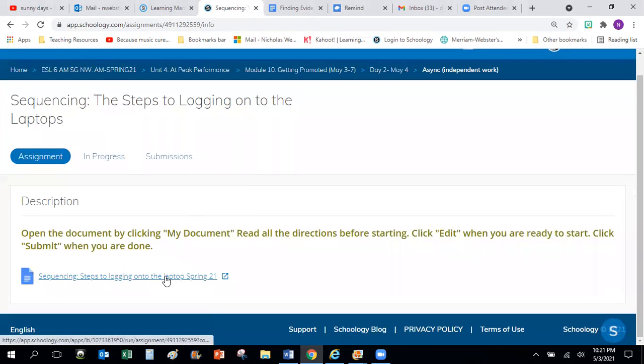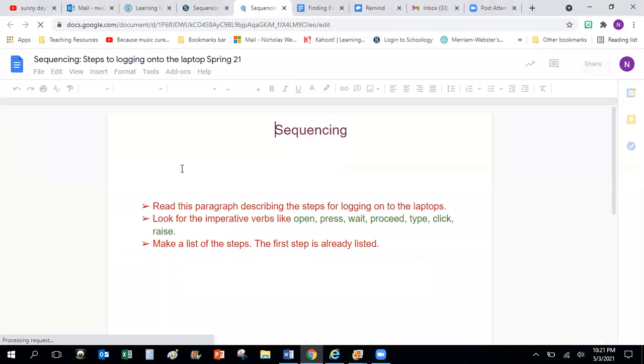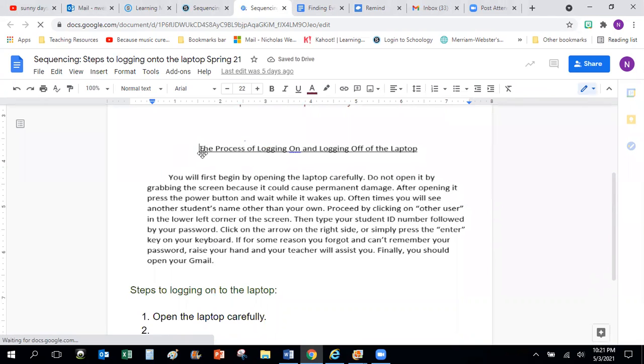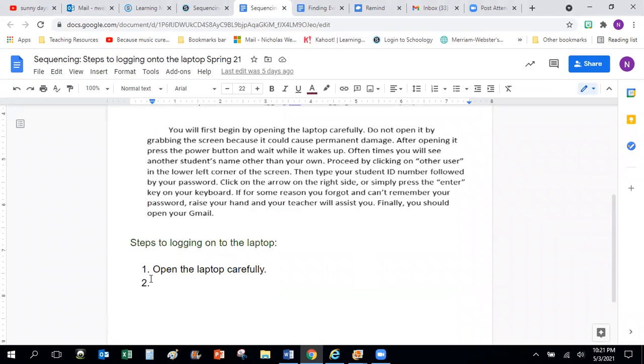So we're going to go to this document here. This is a Google Doc. There's a paragraph that describes the process of logging on and logging off of the laptops. You read this paragraph and write down a list of the steps in order, like step one, step two, step three.